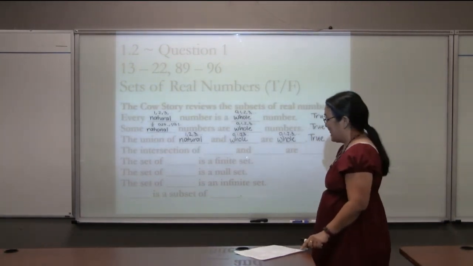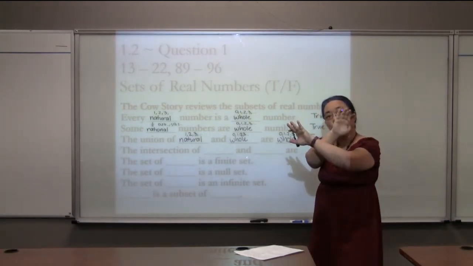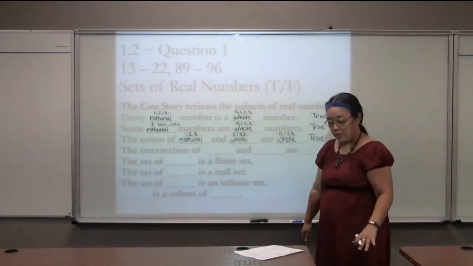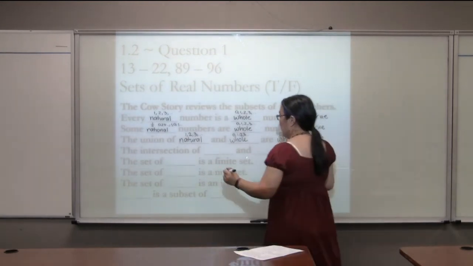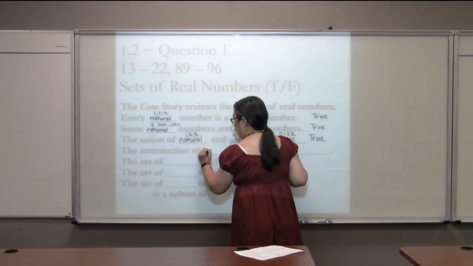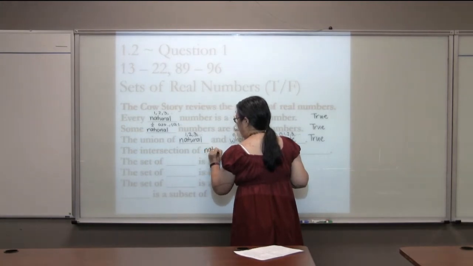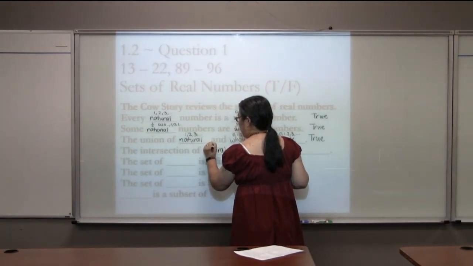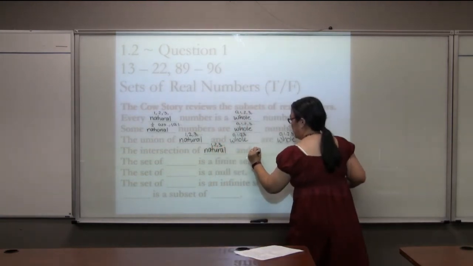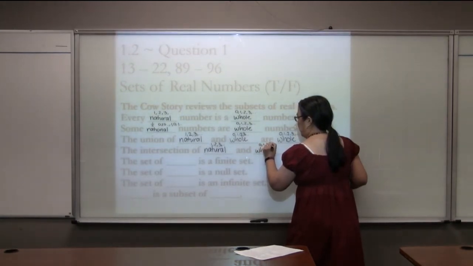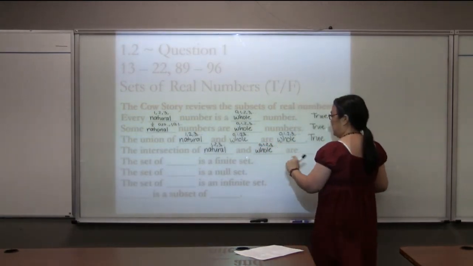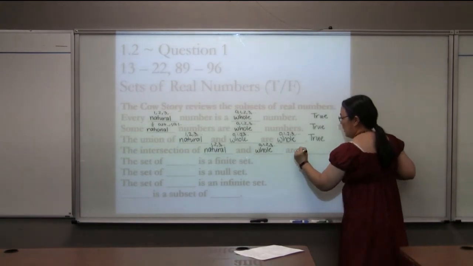All right. The intersection is where 2 sets cross over each other. So the intersection of natural numbers and whole numbers is natural numbers. So natural numbers like 1, 2, 3, and whole numbers like 0, 1, 2, 3, and these ellipses here mean and so on, are natural numbers.